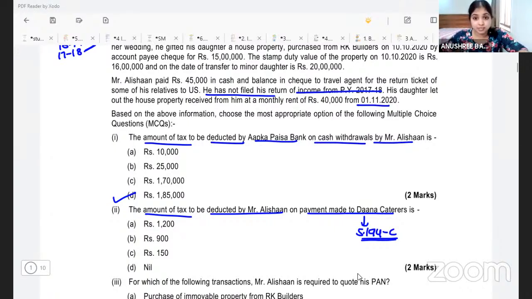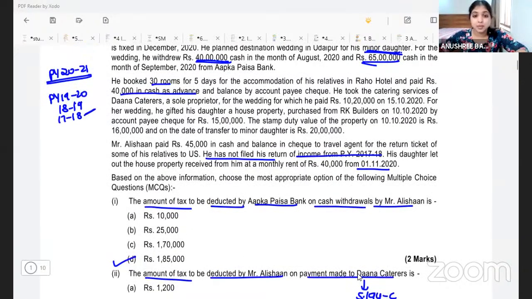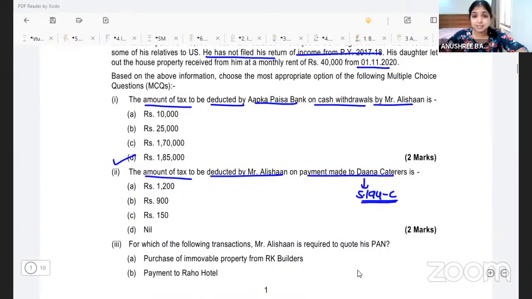Why not? Because 194C TDS is not applicable when I make payment for personal purposes. Now here, the payment which we are making to the caterer is not related to the business or profession of the assessee. The payment which is made to the caterer is because of his daughter's wedding. So the payment is for a personal purpose. Whenever you make payment for personal purposes under 194C, TDS is not required to be deducted.